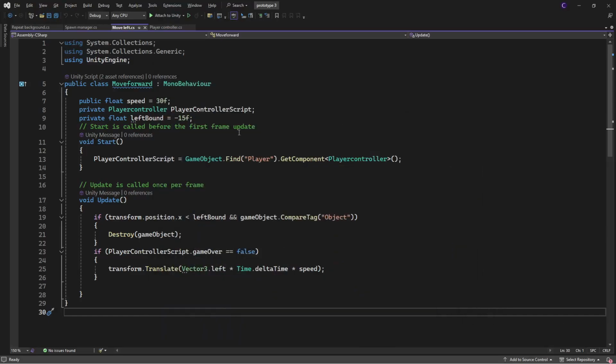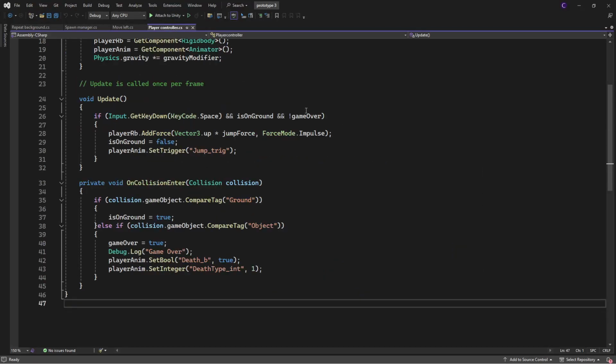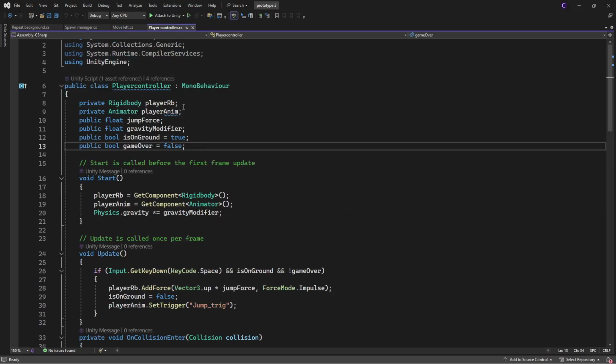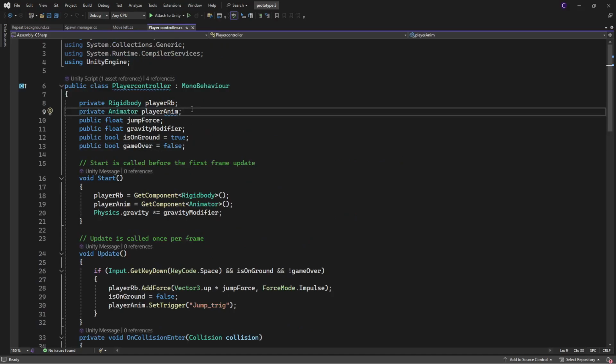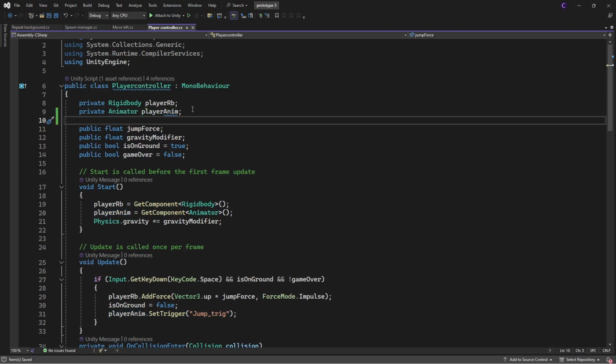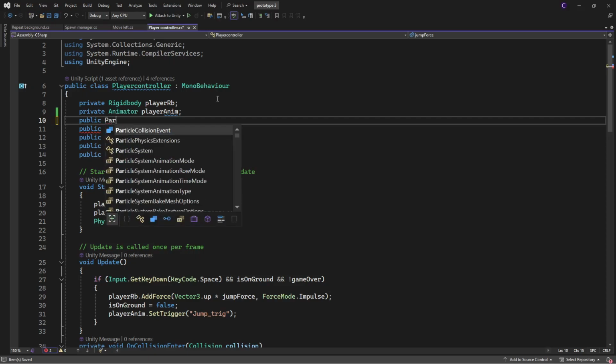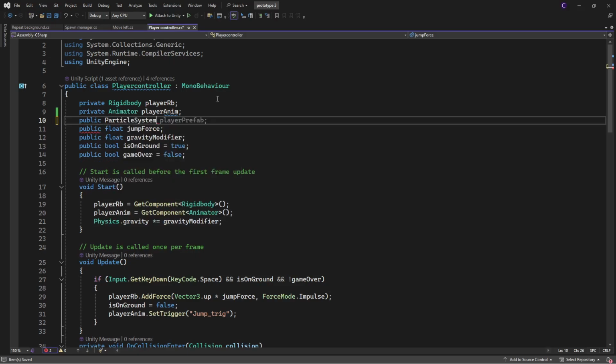Alrighty, we only have two things to put in right now. Whoops, don't delete the code now. It has to be a public because it is not part of everything. Public particle system, and then call it explosion particle.